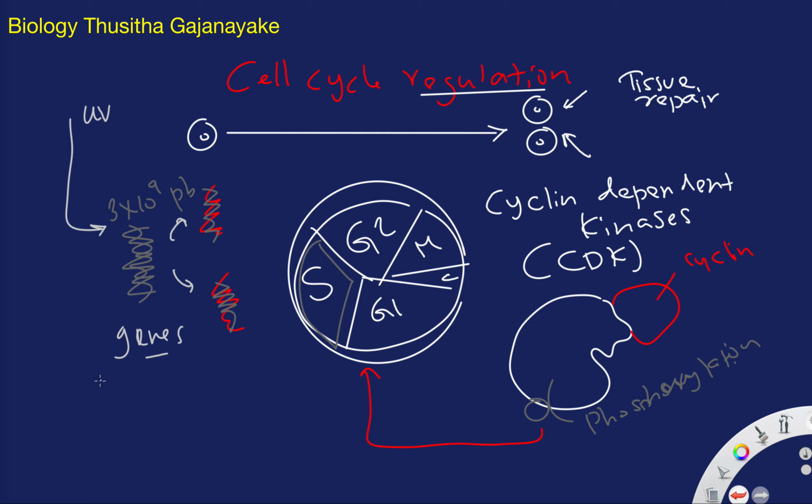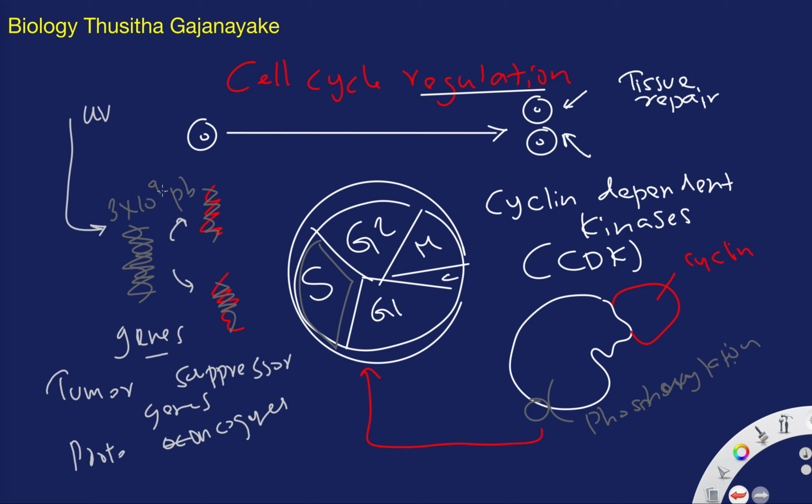Two well-known classes are tumor suppressor genes and proto-oncogenes. This class of genes is well known for this kind of purpose, detection and correction.